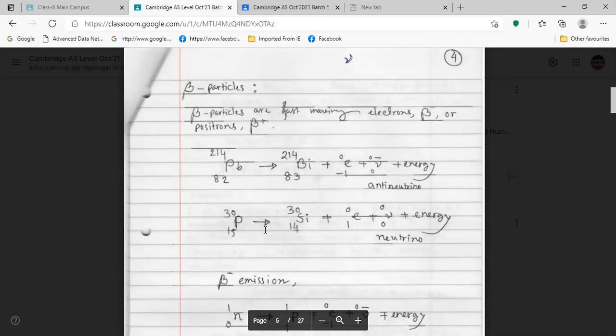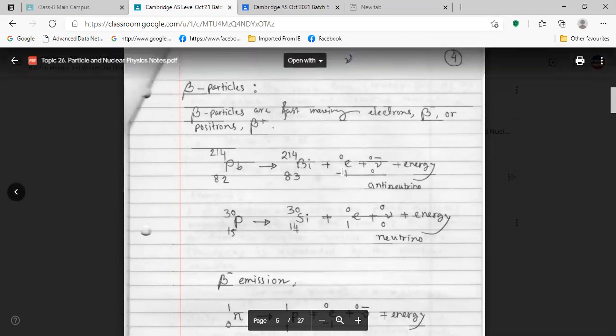Atomic number increases by 1. So we are getting one more proton. Proton is positive, right? So we are having one more positive. If you want to make the equation balanced, then you should have another negative, right?